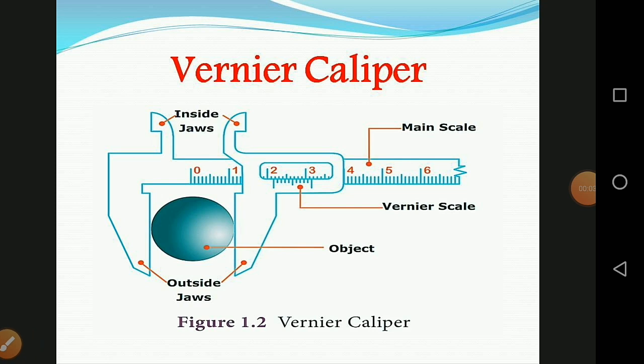Now we see the vernier caliper. In our daily life, we use meter scales for measuring lengths. They are calibrated in centimeter and millimeter. The smallest length which can be measured by a meter scale is called the least count. Usually the least count of a scale is 1 millimeter. We can measure the length of objects up to 1 millimeter accuracy with the scale. By using the vernier caliper, we can have an accuracy of 0.1 millimeter.